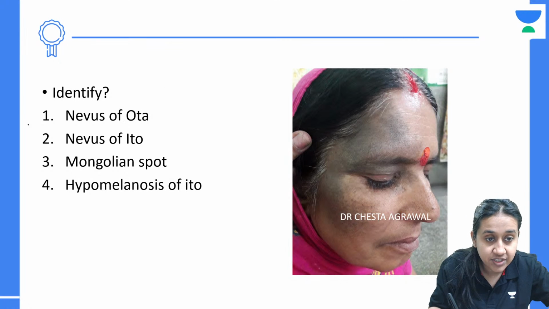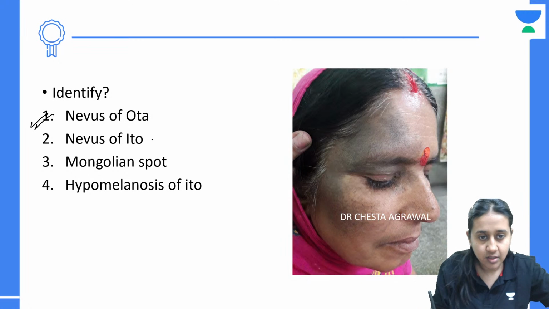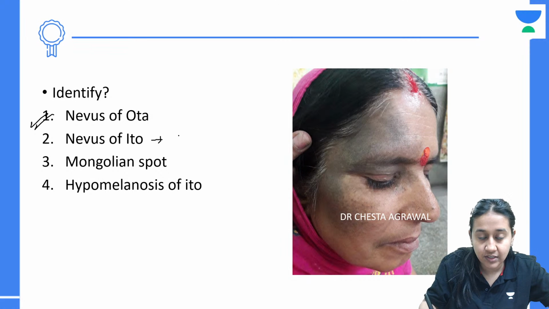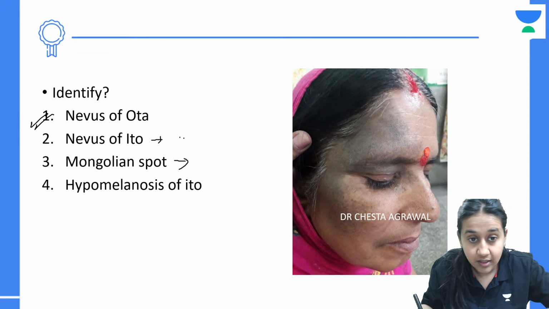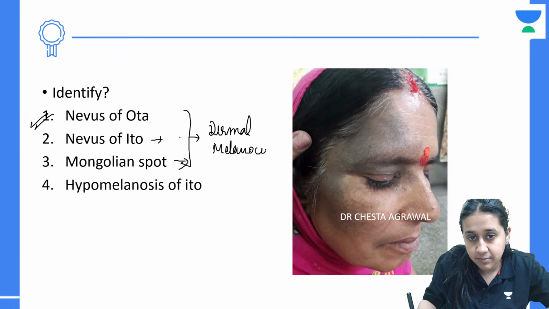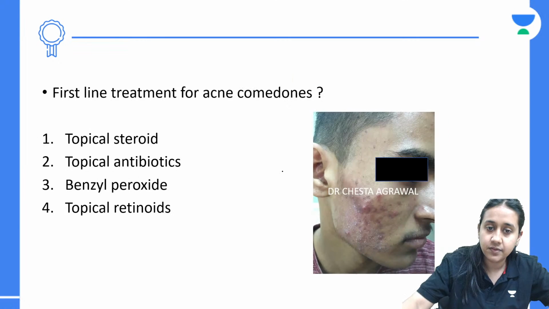Very nice. The answer to this question is nevus of Ota. If the same thing occurs on the upper part or on the scapular or shoulder region, it is known as nevus of Ito. And the same thing over the lumbosacral area is known as Mongolian spot. These three are examples of dermal melanocytic proliferations.